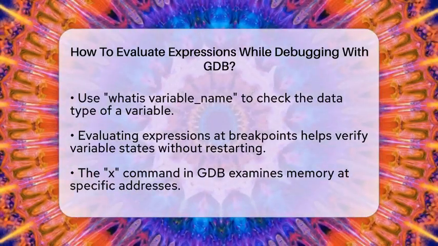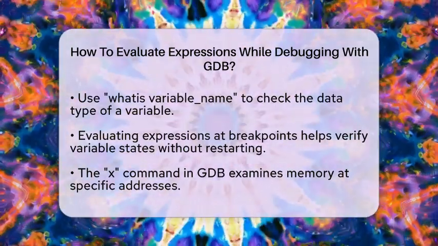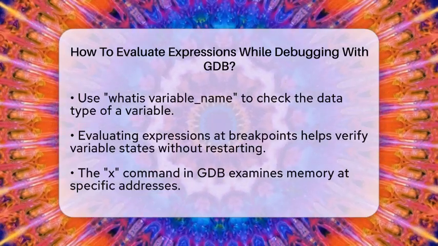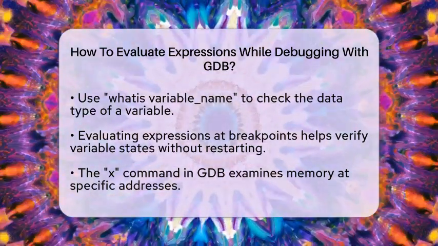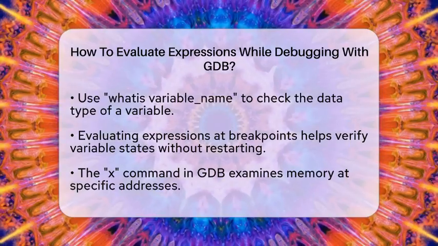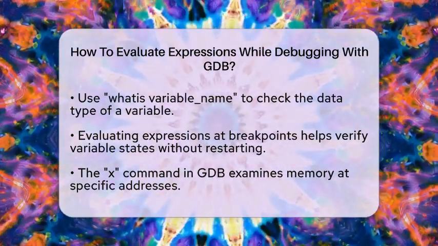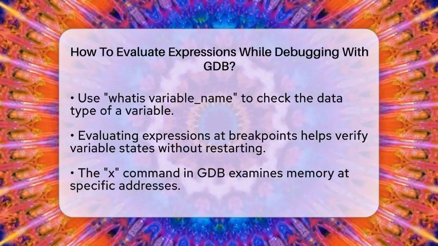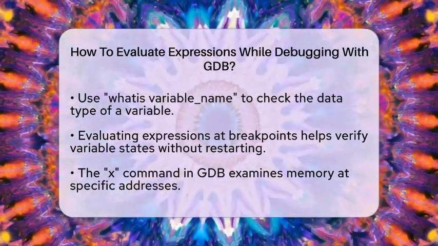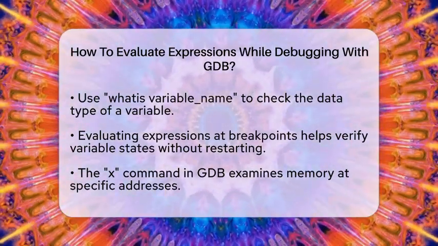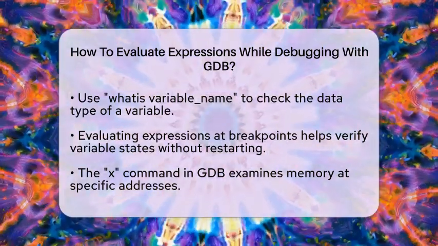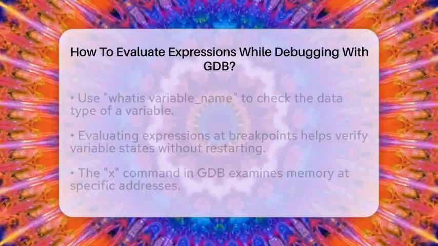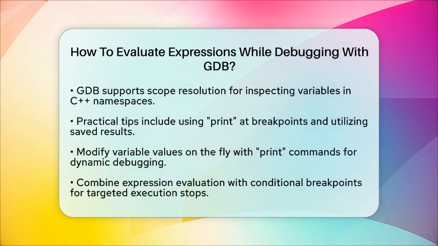For those who want to dig a little deeper, GDB also has the x command, which allows you to examine memory at specific addresses. However, for evaluating expressions in your programming language, print is your go-to command. GDB also supports scope resolution, which is particularly useful in programs written in C++. This means you can inspect variables or functions in different namespaces or classes.